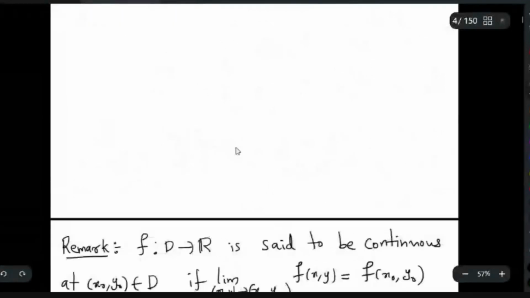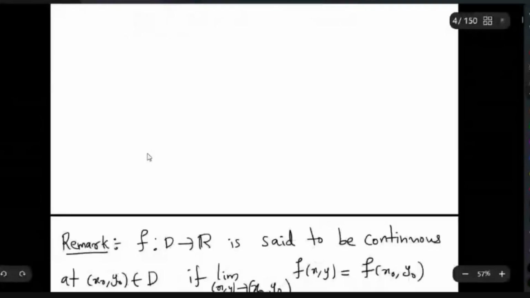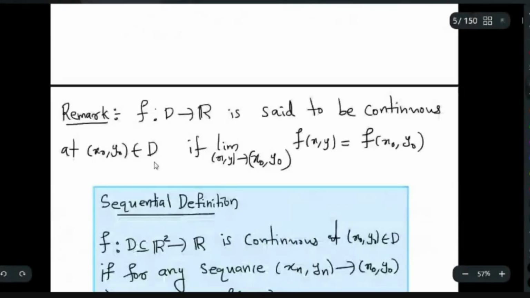Now let us recall the definition of continuity. As in the case of a single variable, f is said to be continuous at the point (x0, y0) if the limit of f(x, y) as (x, y) tends to (x0, y0) exists and is equal to f(x0, y0). So this is the definition of continuity.